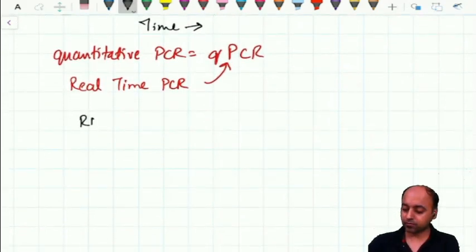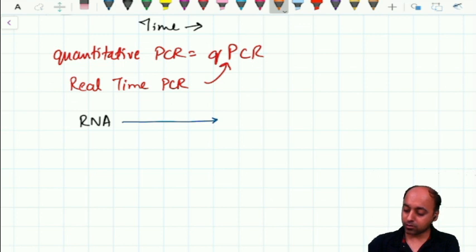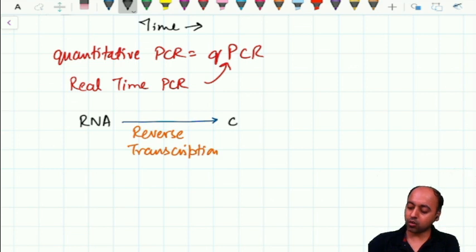We take RNA, and we carry out the reverse transcription. When you carry out the reverse transcription, what do you get? You get the complementary DNA.